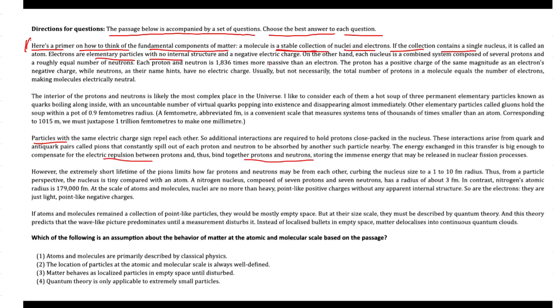Electrons are described as light, point-like negative charges. The text also notes that if matter were composed solely of point-like particles, atoms and molecules would be mostly empty space, isn't it? That's what it tries to point out.